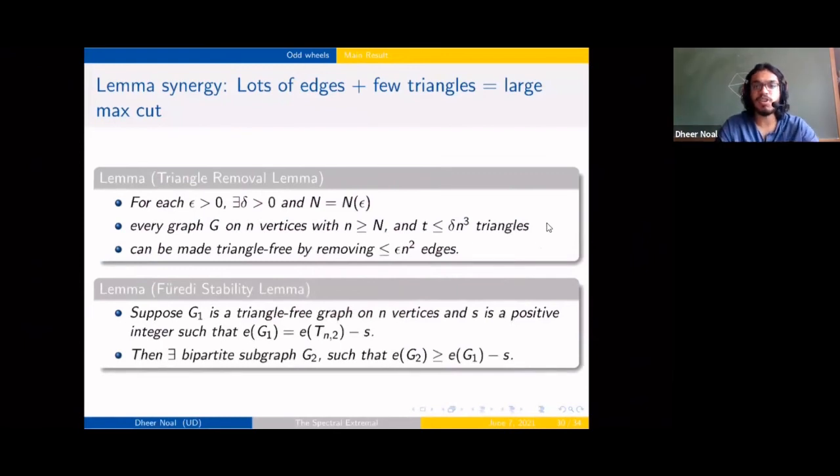So the triangle removal lemma basically tells us that if our triangle density is low, then we can remove few edges and make the graph triangle free. Right? So in particular, our extremal graphs for the wheels are going to have very few triangles.